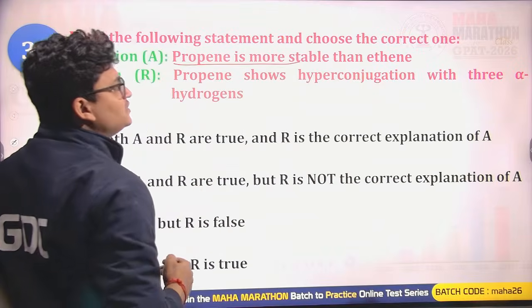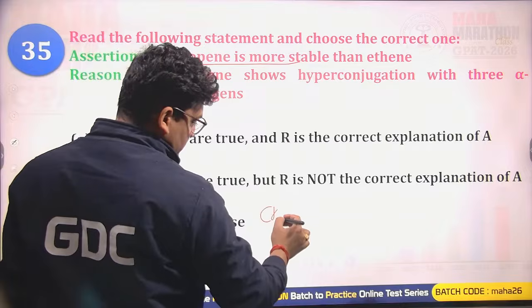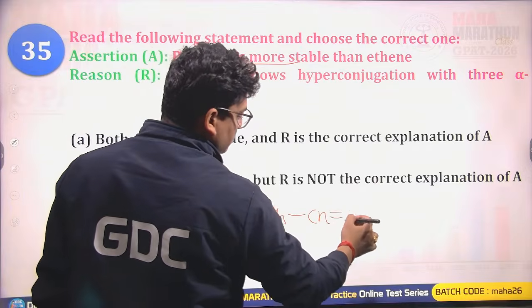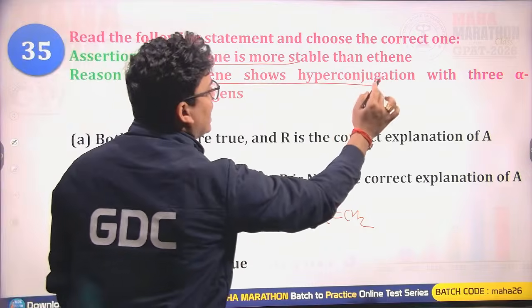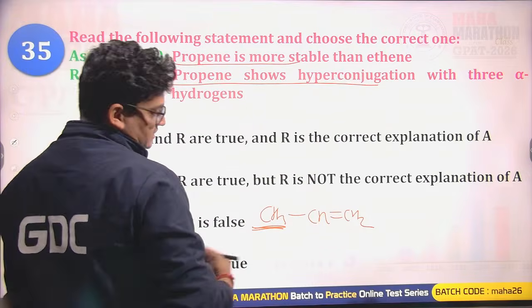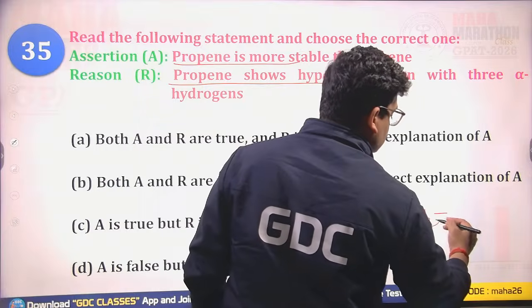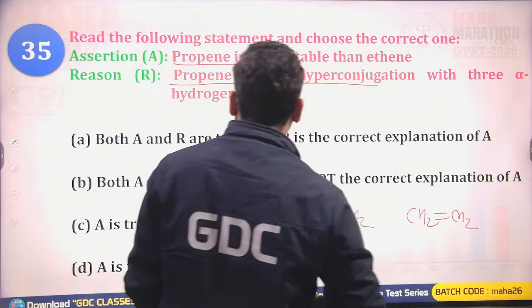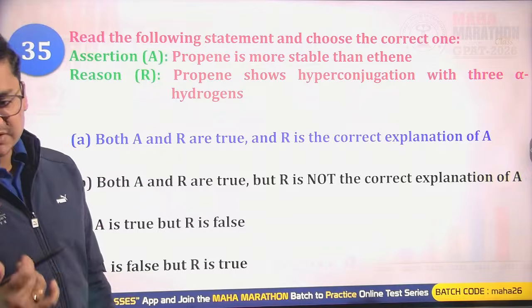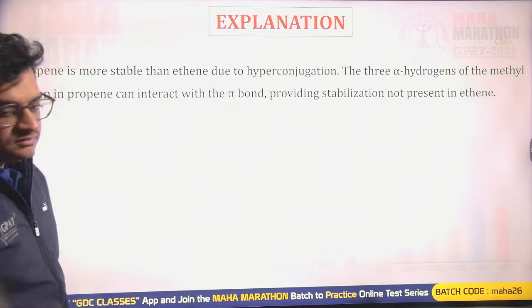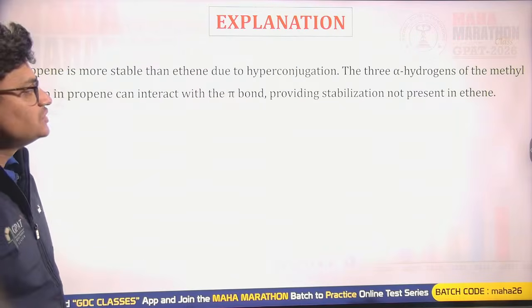Next again, propene is more stable than ethene. Propene, CH3-CH=CH2. Yes, that is correct due to 3 alpha hydrogens. Propene shows hyperconjugation with 3 alpha hydrogens. While in ethene, there is no alpha hydrogen present. So that is also correct. Both are correct and the reason explains the assertion very well. So A is the right answer.